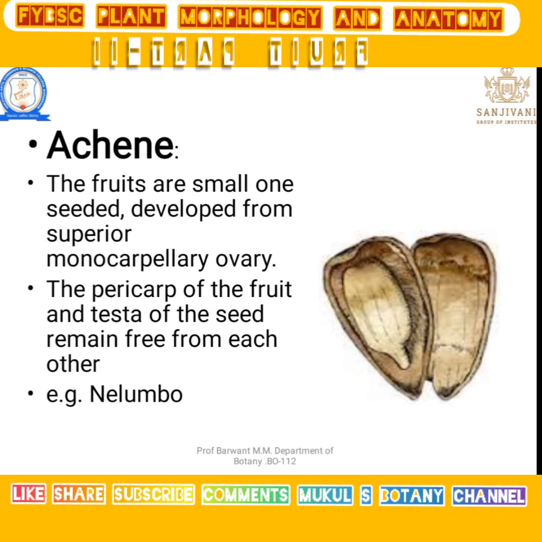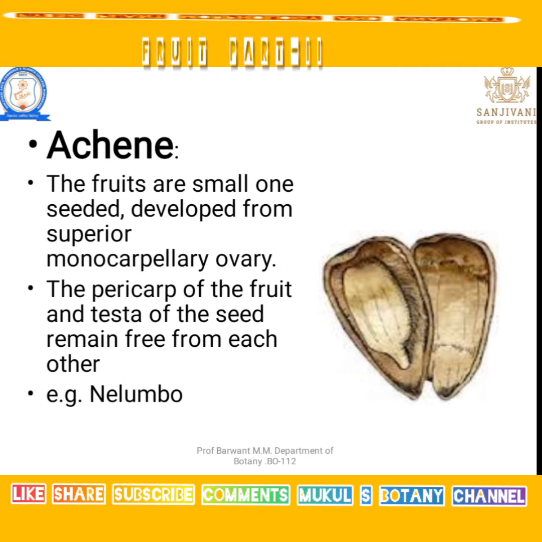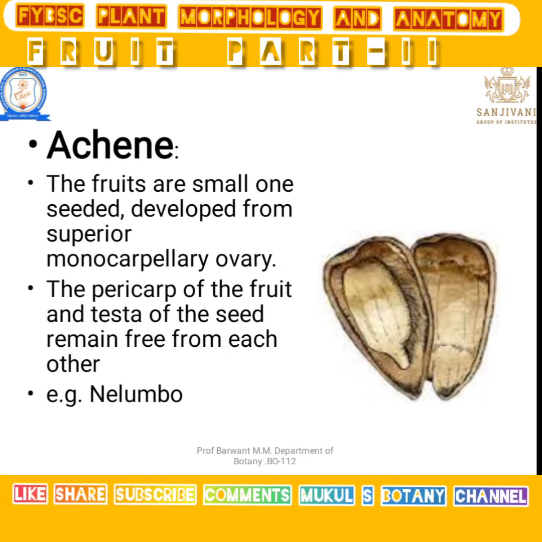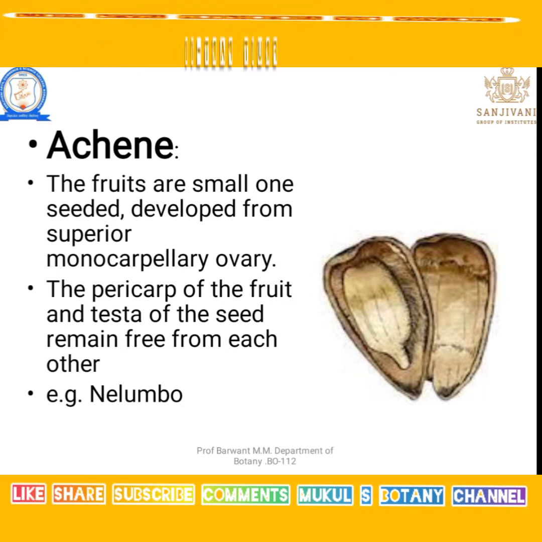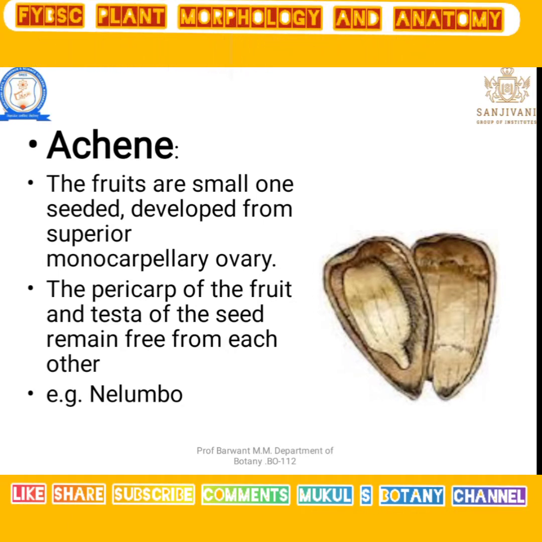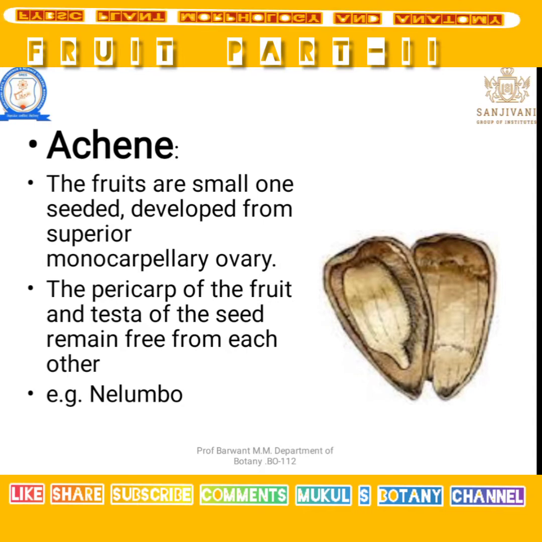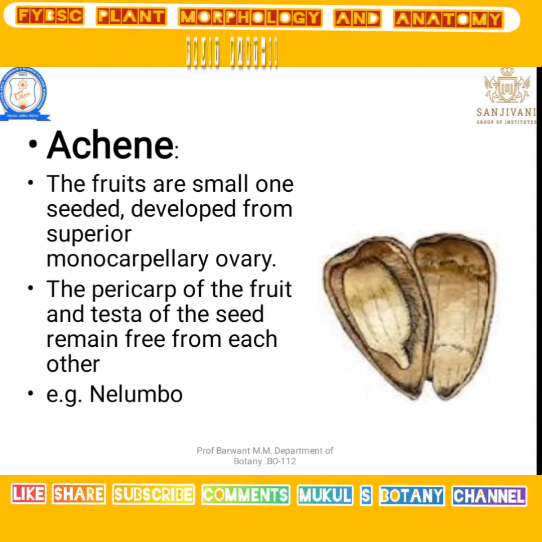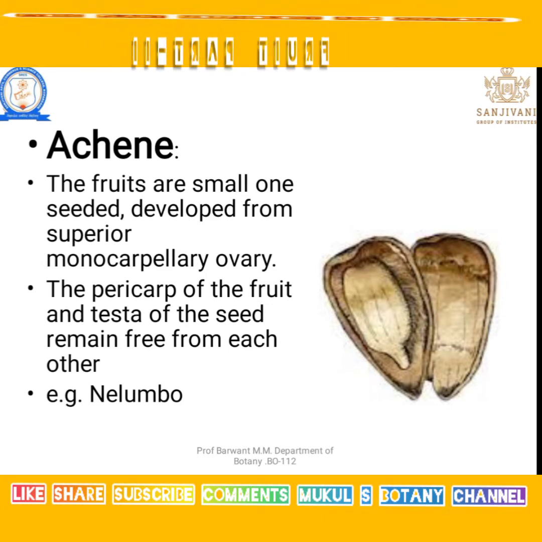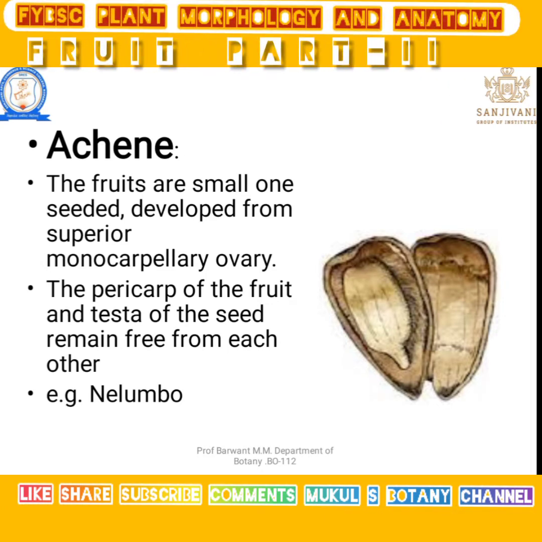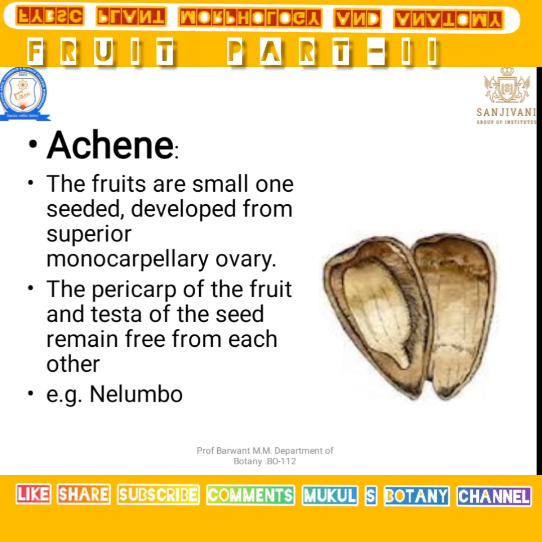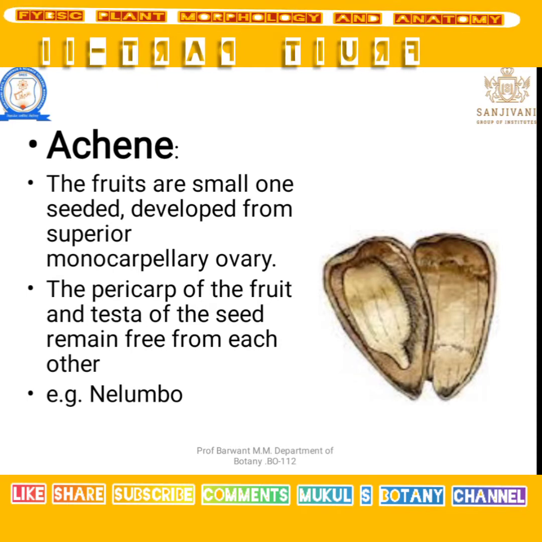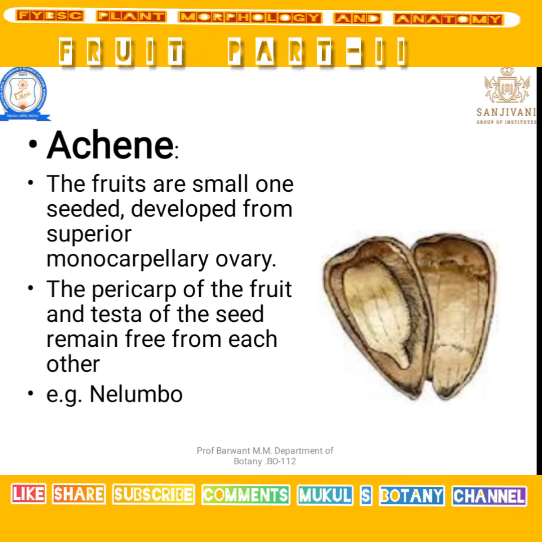The seed has a yellow colored structure, and the pericarp is dry and dark brown. They can easily be separated from each other. The testa is the covering of the seed, and the pericarp is free from it. I hope you have understood the concept of the achene fruit. For example, nilambo.